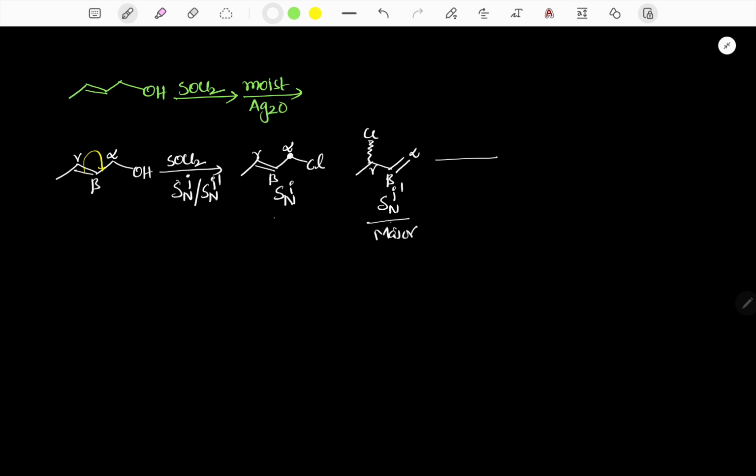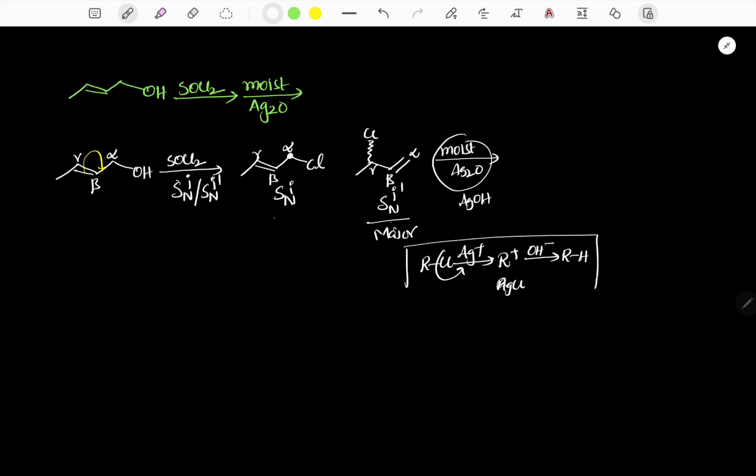Now these two compounds are treated with moist Ag2O. So moist Ag2O means AgOH. So if I see the general reaction, alkyl chloride treated with Ag plus forms R plus by losing the Cl in the form of AgCl, and it will react with the corresponding nucleophile OH minus and forms alcohol. So this is a general reaction.